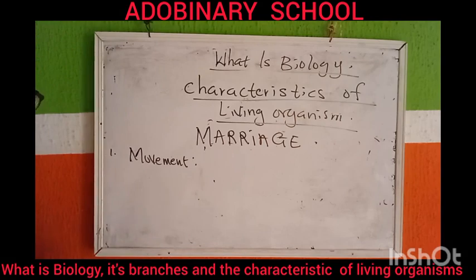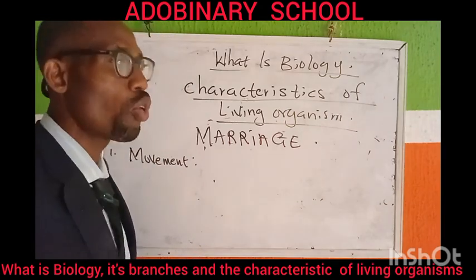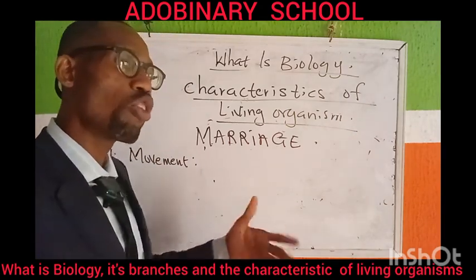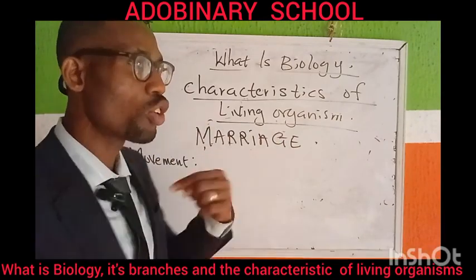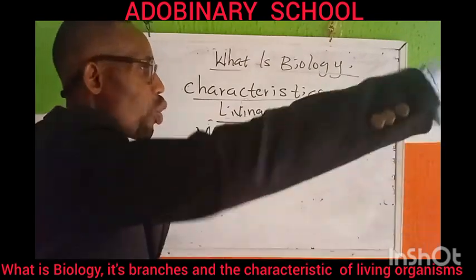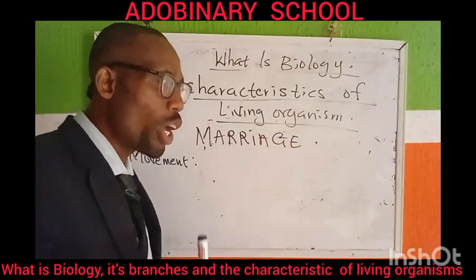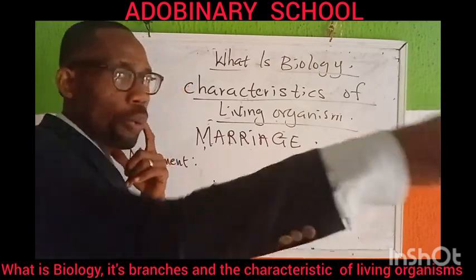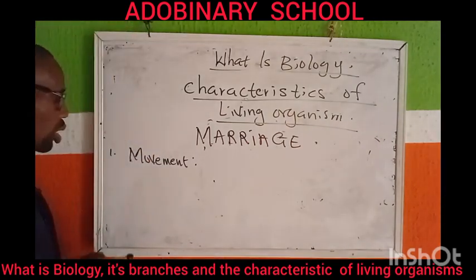I hope you understand what I'm talking about. Some will move parts of their body, some will move the whole of their body. Plants will move parts via growth, but animals will move both parts and whole. Part is when you move your hands, you move your head, you are moving parts of your body. But when you move your body from point A to point B, you've carried out what? Movement. Okay?